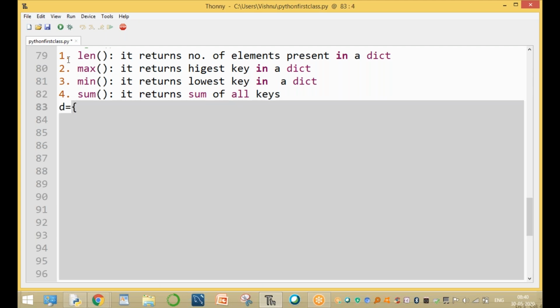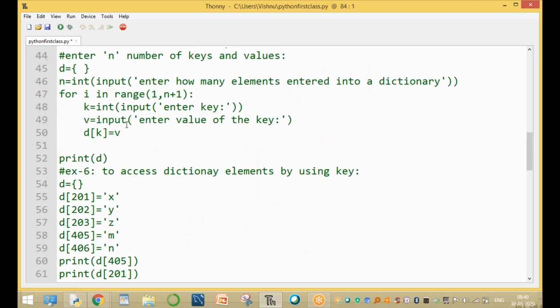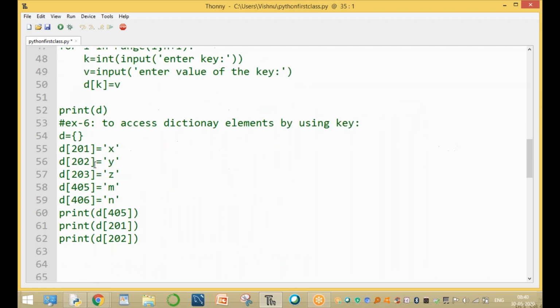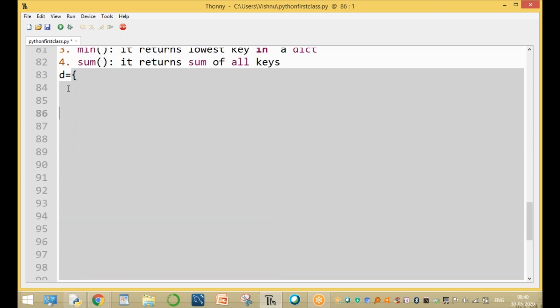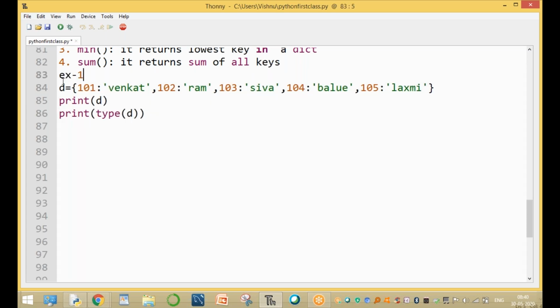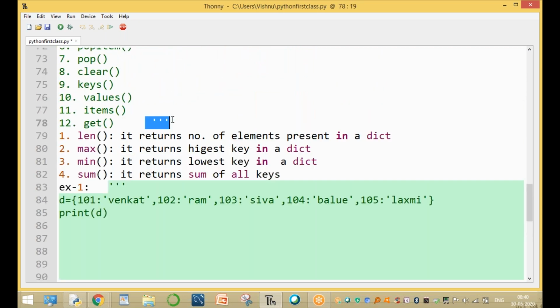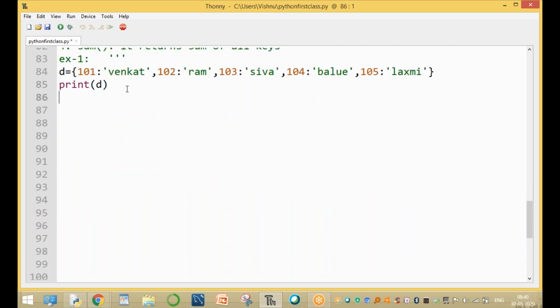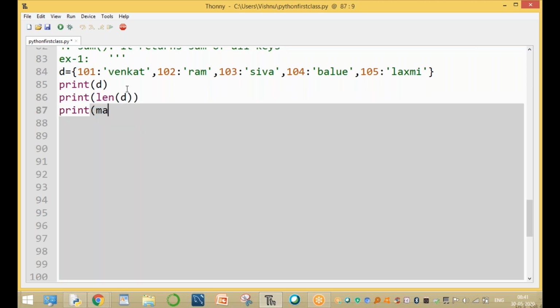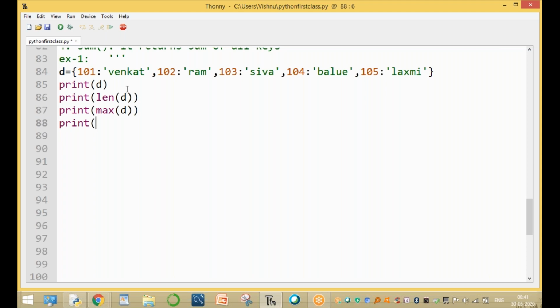Example: assume that D equals a small dictionary. These are the dictionary values. After that, we find the length of D, the total number of elements in D, then print the max of D, the min of D, and the sum of D. That means the sum of all keys in the dictionary.